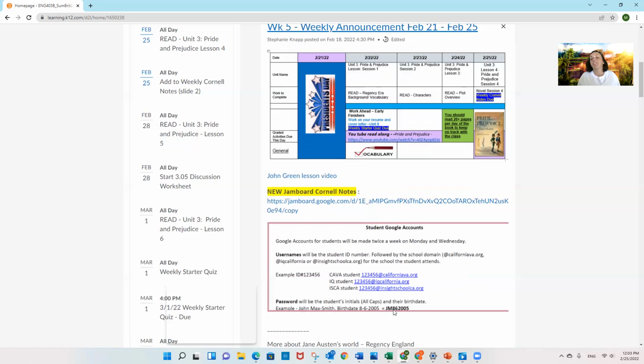And if that doesn't work, if you have a space in one of your names, then you may need to try both. So give it a shot, see if you can get logged in to your school account if you like. Again, you can use a personal Google account, no problem for me. So all of this is listed in the week 5 announcement. So let's go ahead and go through it.